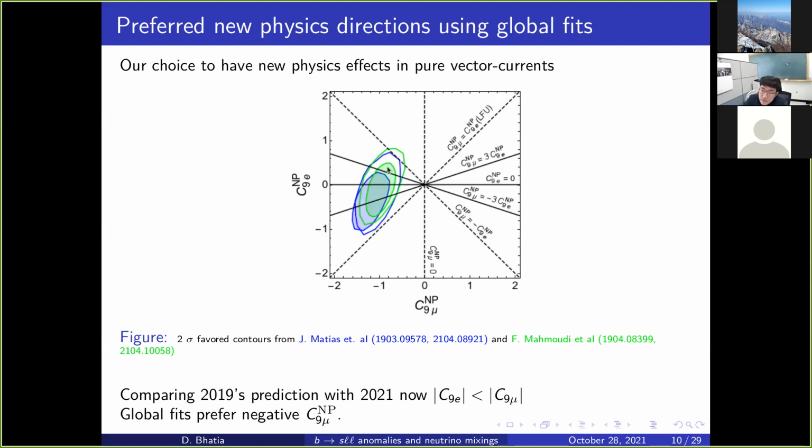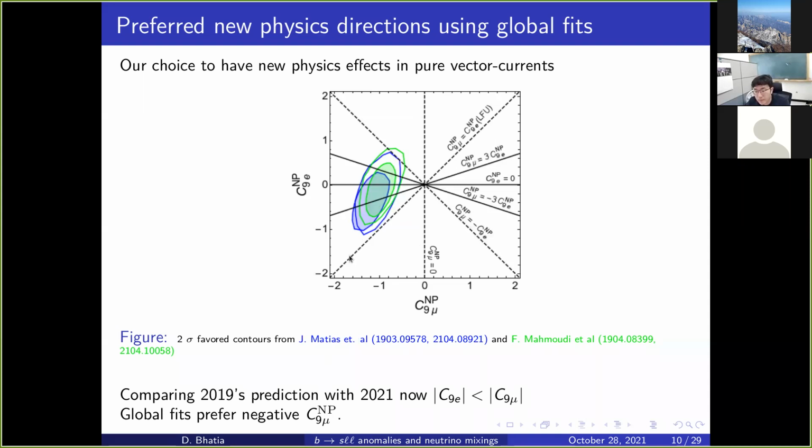Now you see there are these filled contours and unfilled contours. The filled contour is the one which has come up after the 2021 Moriond update, and these unfilled contours are the ones which were present from the 2019 Moriond update. They are just showing that with the new data, the uncertainties are now shrinking, and this blue and green correspond to two different groups.